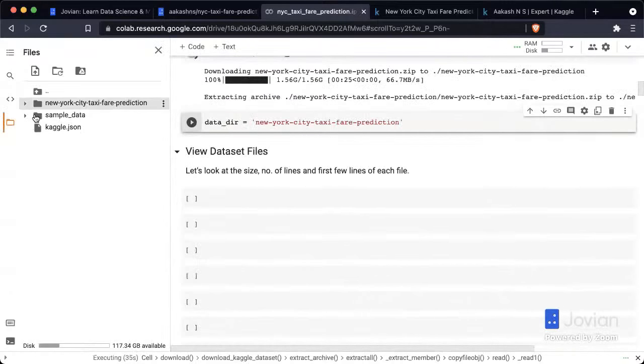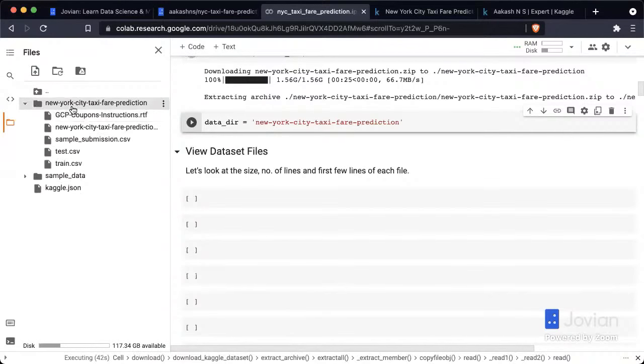All right, so on the Files tab here, you can see we have New York City Taxi Fare Prediction. Here's a folder. And inside the folder, there are some files. Specifically, there are 1, 2, 3, 4, 5 files.